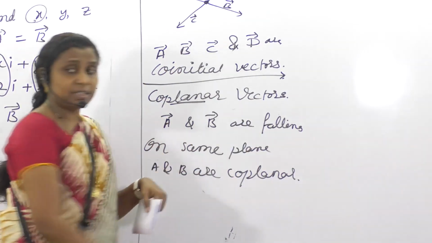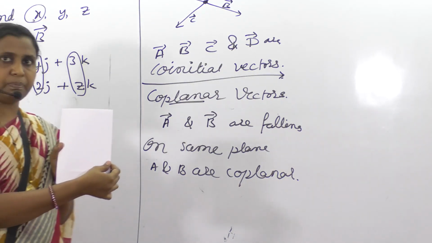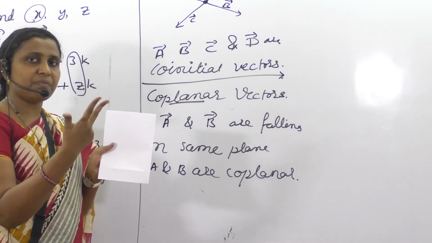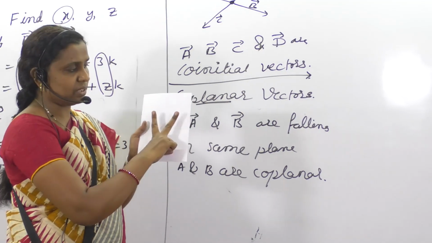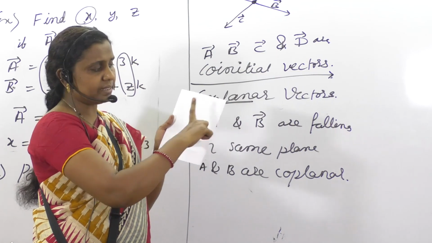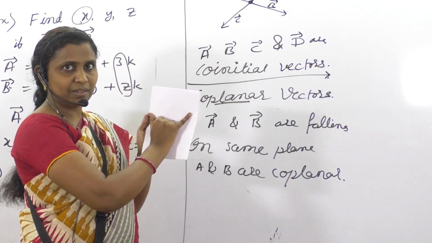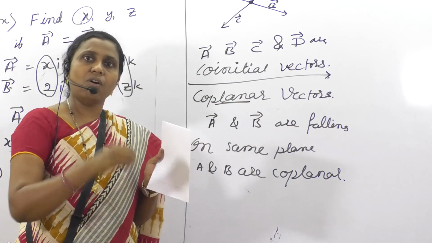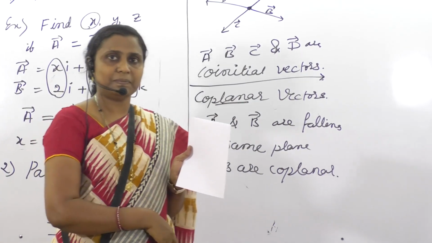Okay, let me make you understand with the paper. Check this. This will be like a plane. You treat my fingers as vectors. I am taking two vectors, so this lies on the plane. Any two vectors lie on the plane. One interesting point is that two vectors will always be coplanar.